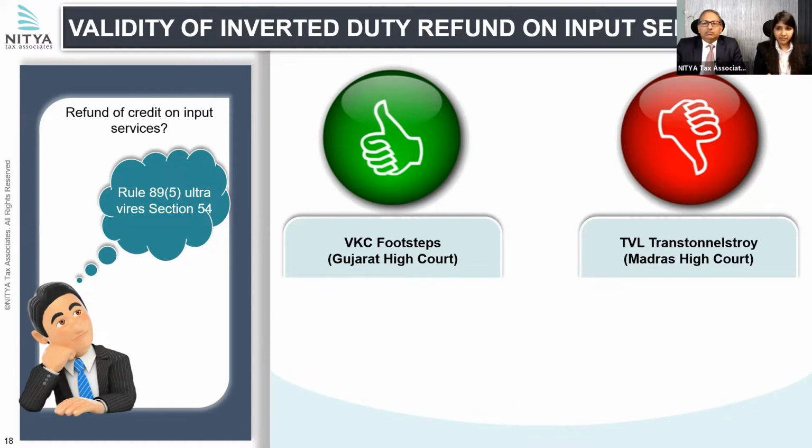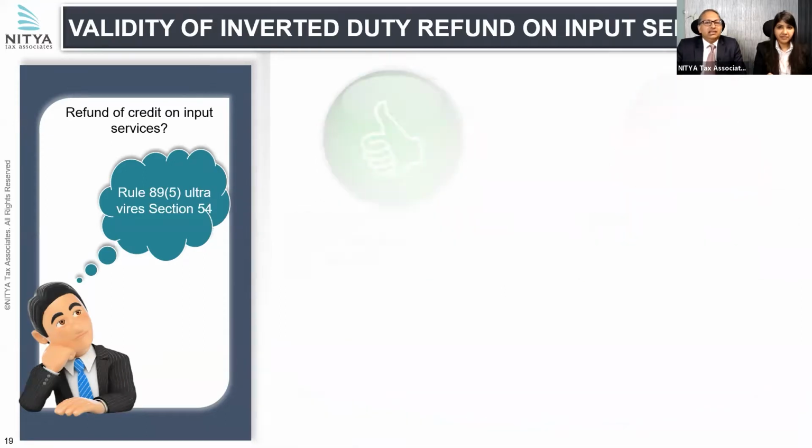Whereas the Madras High Court, in the case of Tranztech, held that what Section 54 provides is a restriction, and it restricts the refund of accumulated ITC only in respect of inputs, and input services are clearly excluded, and therefore there is no violation, and Rule 89(5) is intra vires. There is no illegality in it.